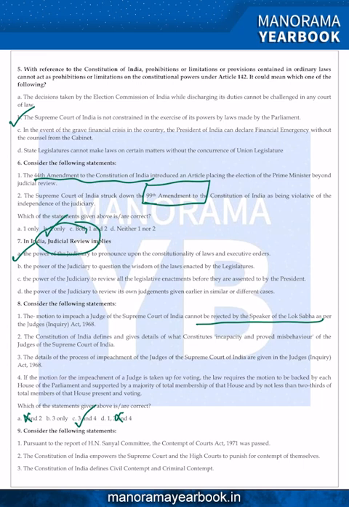9. Consider the following statements. Pursuant to the report of H.N. Sanyal Committee, the Contempt of Courts Act 1971 was passed. The Constitution of India empowers the Supreme Court and High Court to punish for contempt of themselves. The Constitution of India defines civil contempt and criminal contempt. If you look here, the first statement is correct.